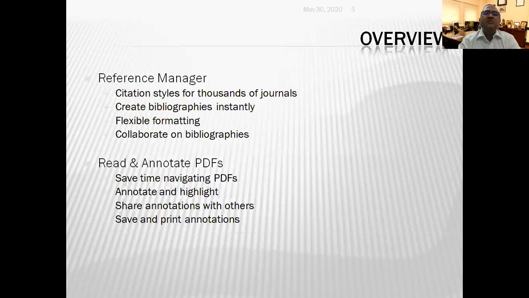And it is a reference manager, helps with citation styles for thousands of journals, creates bibliographies instantly, offers flexible formatting, and lets you collaborate on bibliographies. It also works as a tool to read and annotate PDFs. You can save all your readings here. You can edit them, put annotations in them, and these annotations are automatically saved.